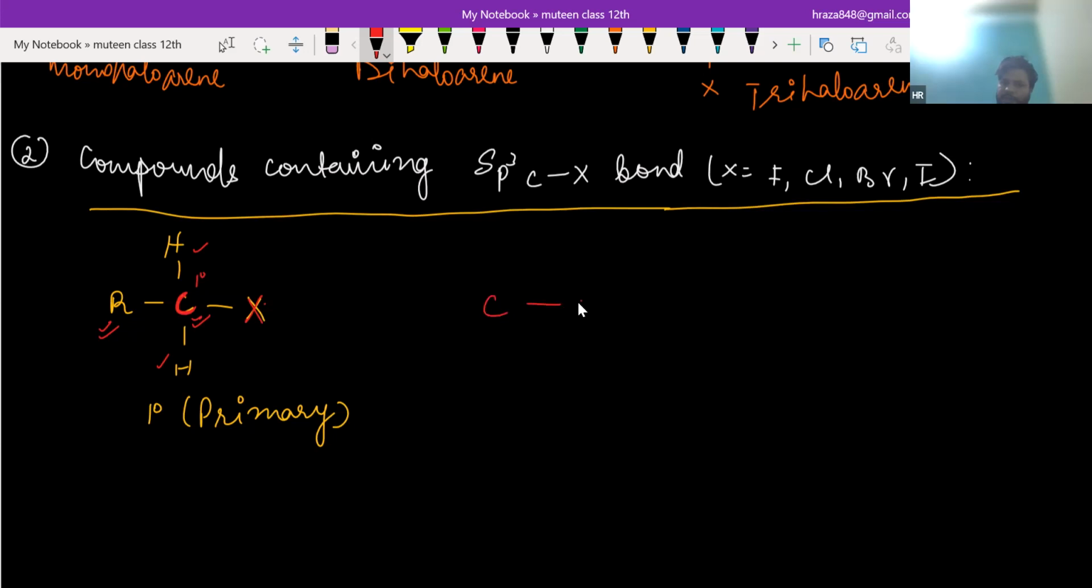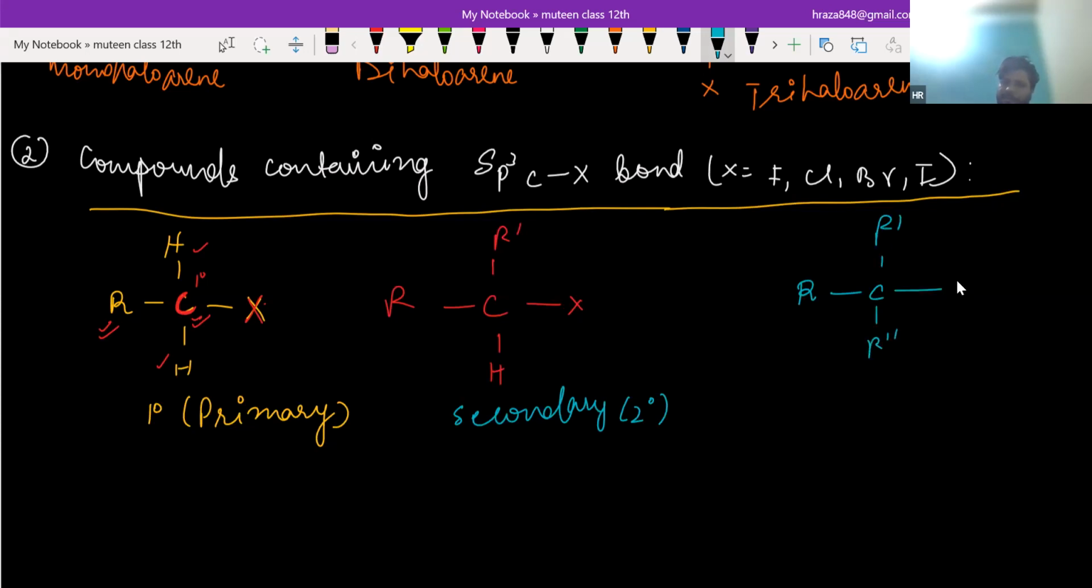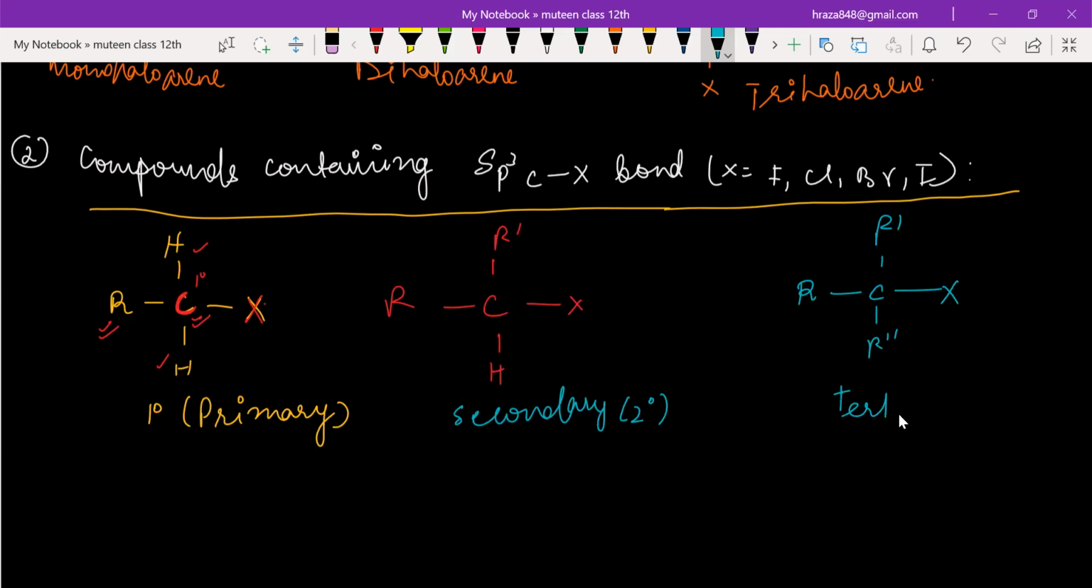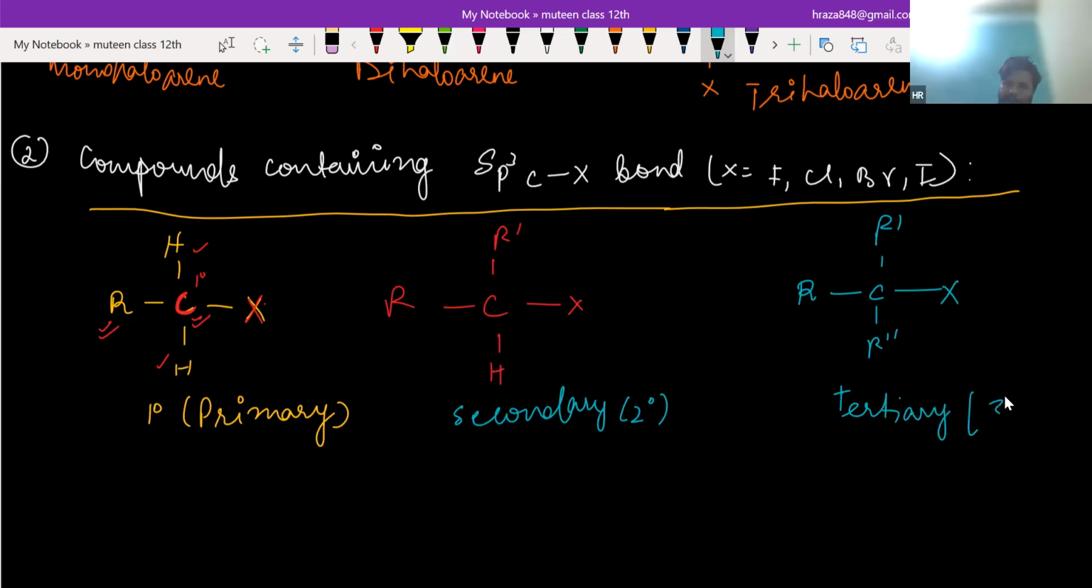Now you can see this is X, this is R, and this is R dash, and this is X. You can see this is attached with 2 carbons. So basically it is secondary, that means 2 degree. And the last one is R, R dash, R double dash, and then X. This is tertiary, that means 3 degree. You can do this for haloarenes also.